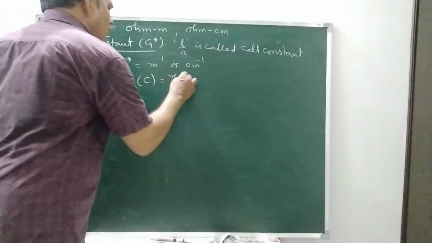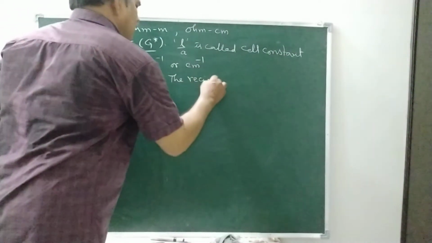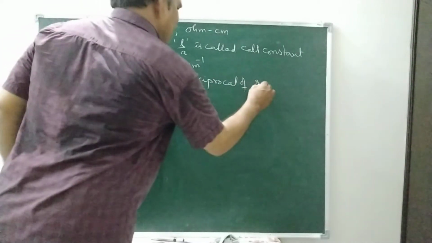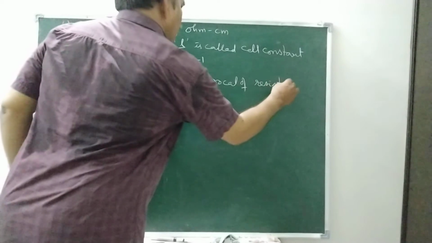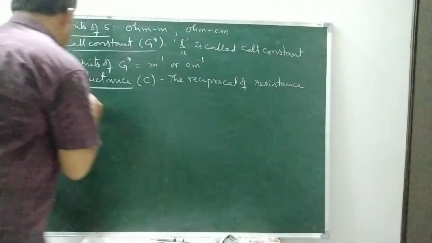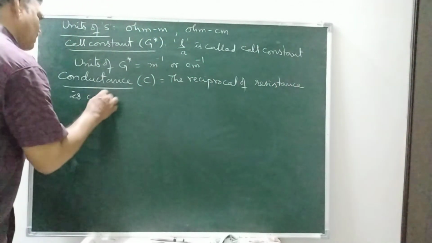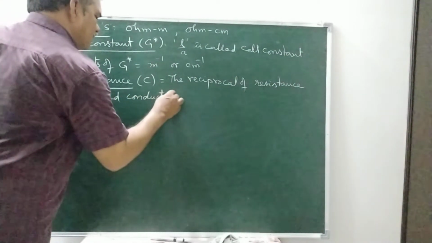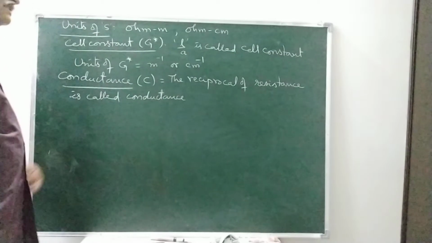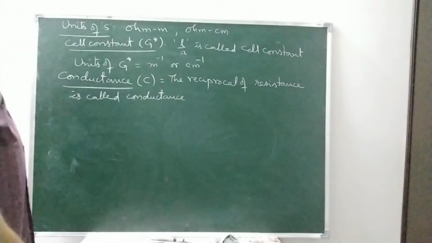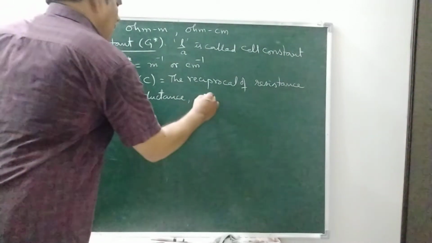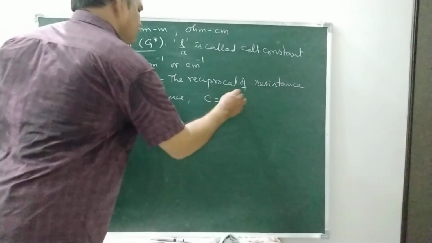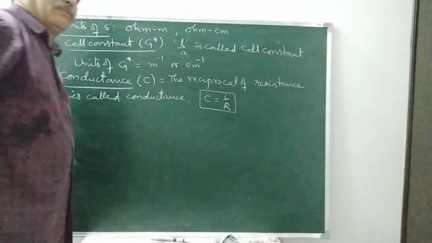The reciprocal of a resistance is called a conductance. Or C is equal to 1 by R.